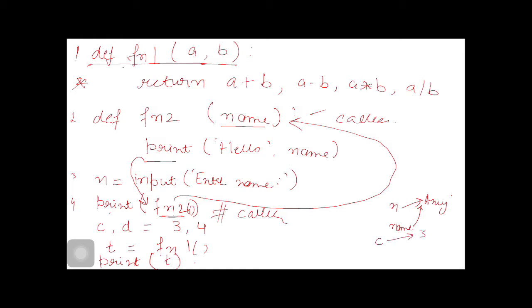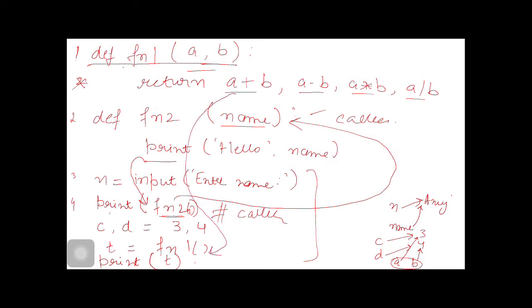c is representing 3 and d is representing 4. Now a and b are also representing 3 and 4. Remember, a and b are inside the function, in the function's namespace, and these are the top level statements. Then return a plus b. Here control and values get returned to the function call statement.